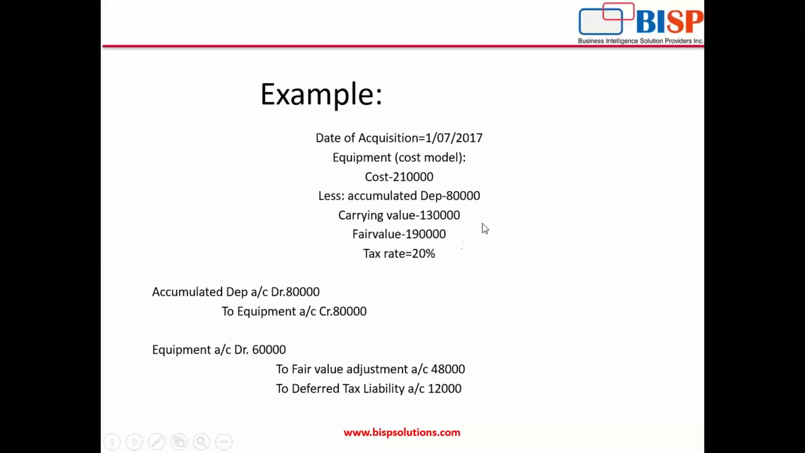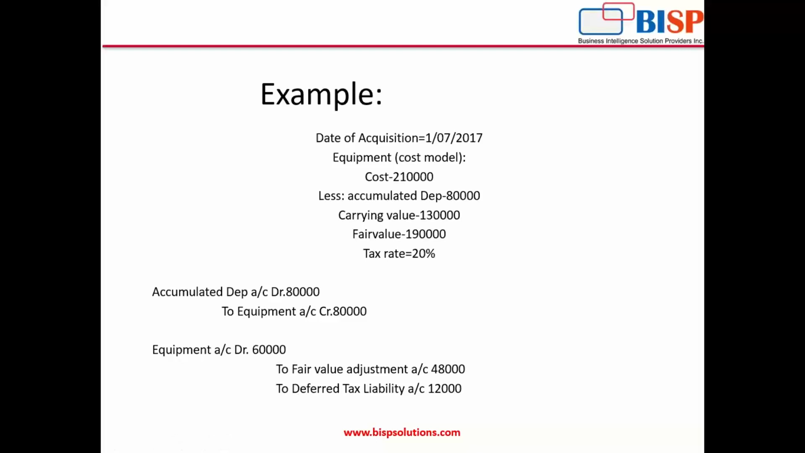Similarly, now we'll do the adjustment for fair value. Now here the asset from 2,10,000 has come to 1,30,000. Now we want to increase the value, meaning from 130 we want to record the asset at 190. So how will we do that? We'll just add the 60,000. So equipment account debit, asset value will be increased. So equipment account debit to fair value adjustment and to deferred tax liability. The increase in the value will have an effect on the deferred tax, will have an effect on the tax liability.